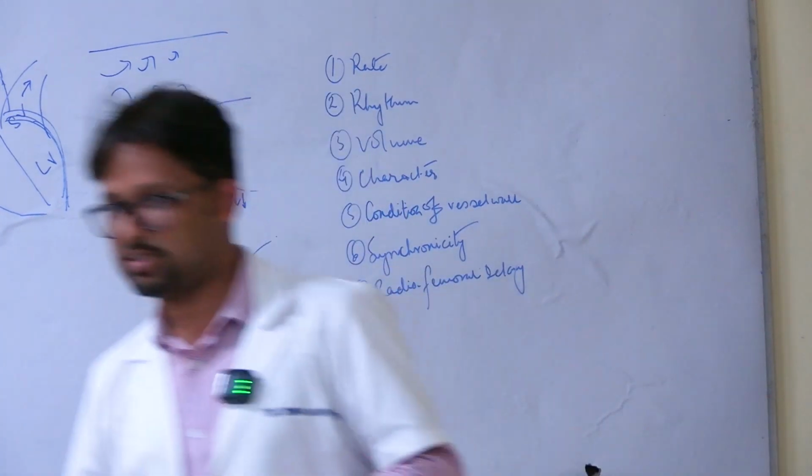So these are the different parameters that you're going to examine. How much did you get?